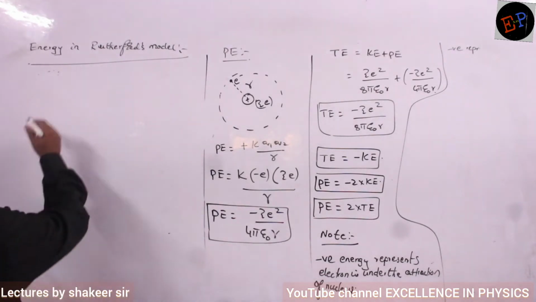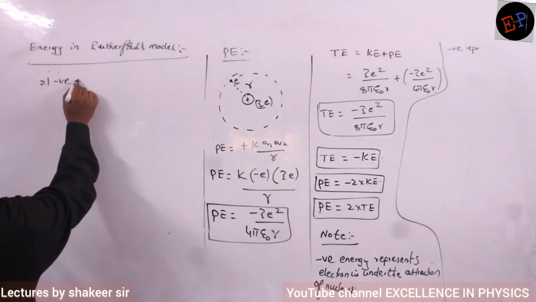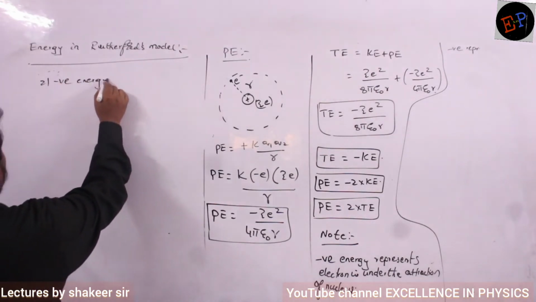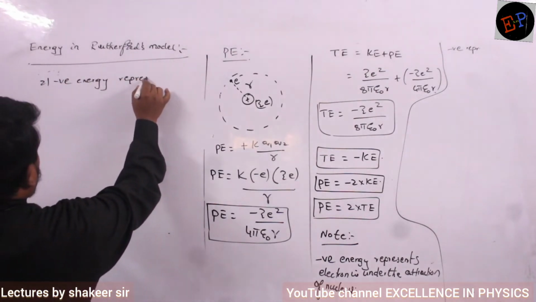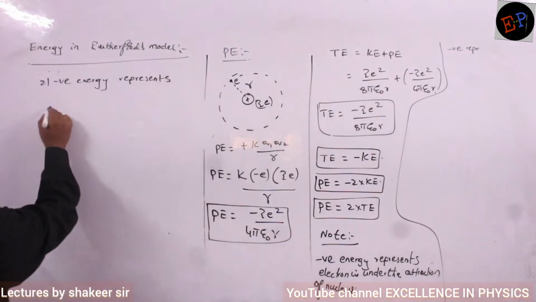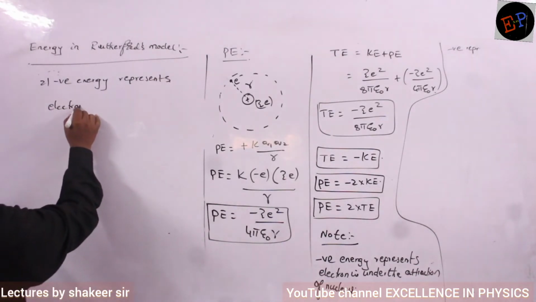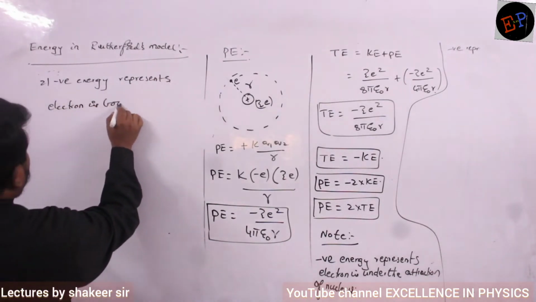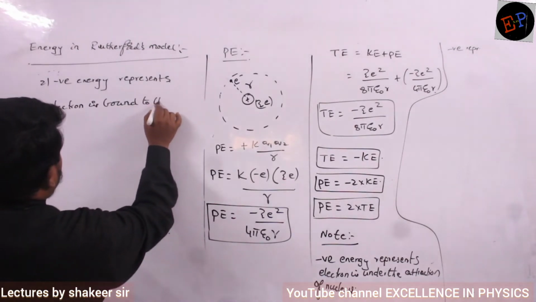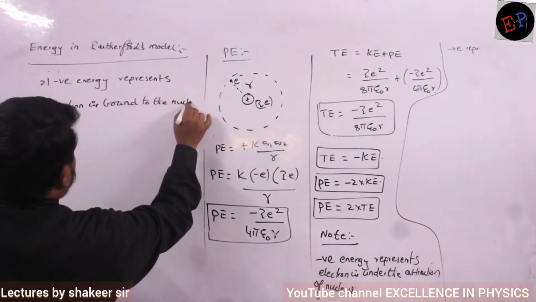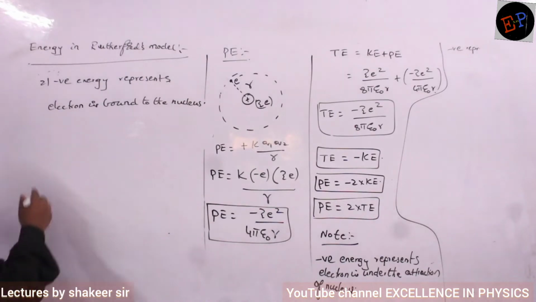Okay. So, second note point: negative energy represents that the electron is bound to the nucleus, or you can say it is under the attraction of the nucleus.